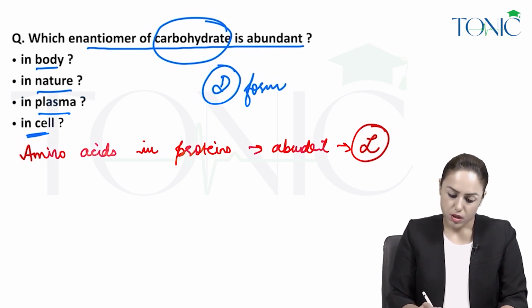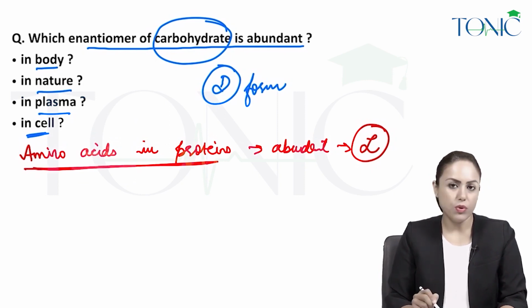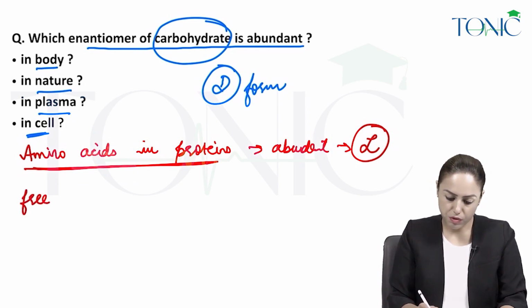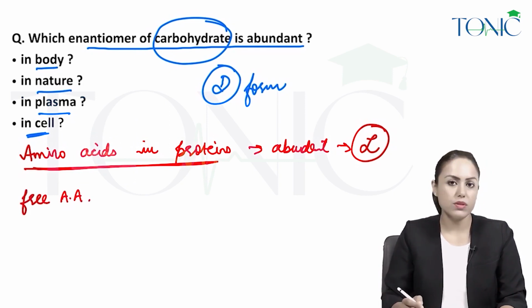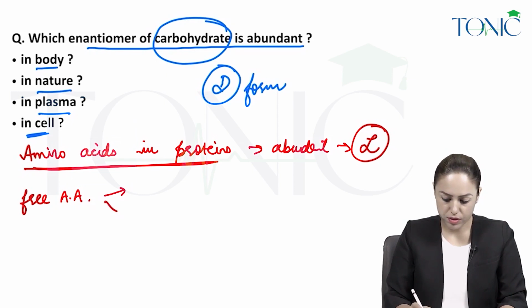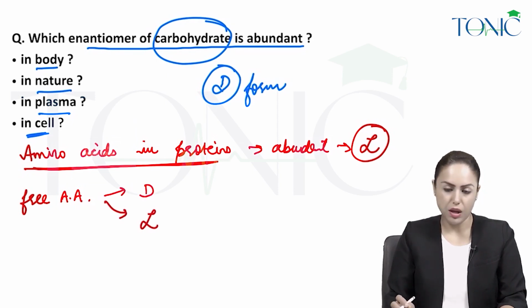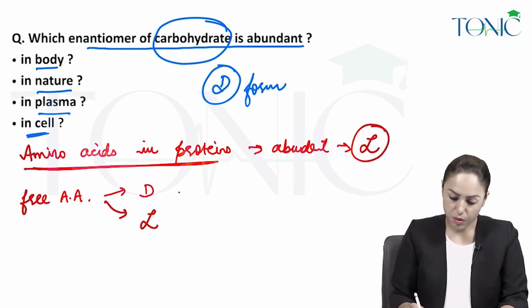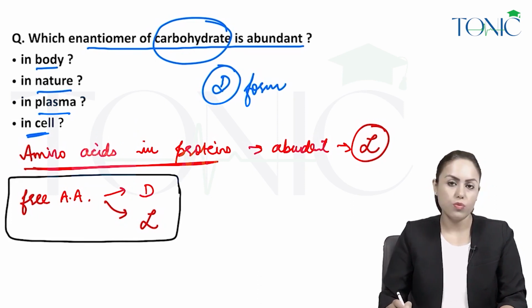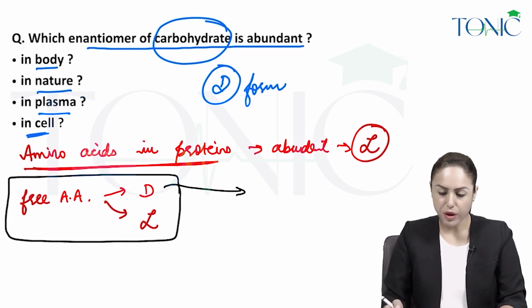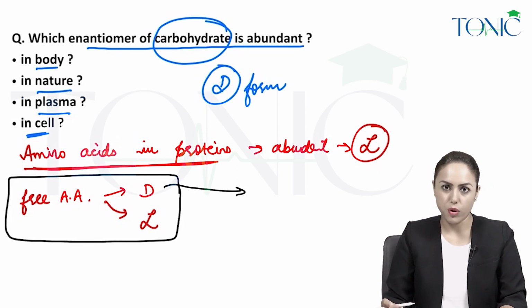Now, this amino acid is present in the protein, okay? But in our body, amino acid can be free also, free amino acid. That free amino acid can be D, can be L. Obviously, more abundant will be L, but free amino acid can be found in D form also, okay? And this D form of amino acid is obviously rare in the body.